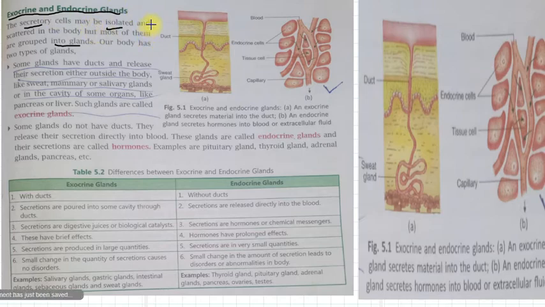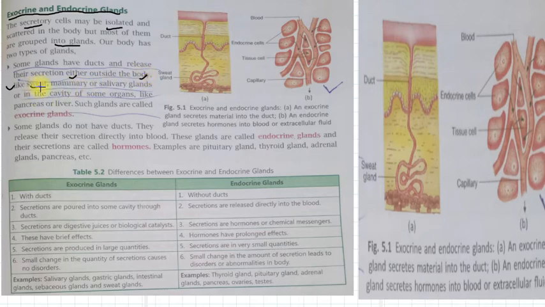So some glands have ducts and release their secretion either outside the body, like sweat, mammary or salivary glands, right?